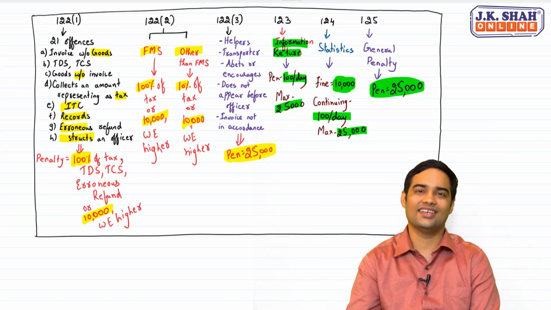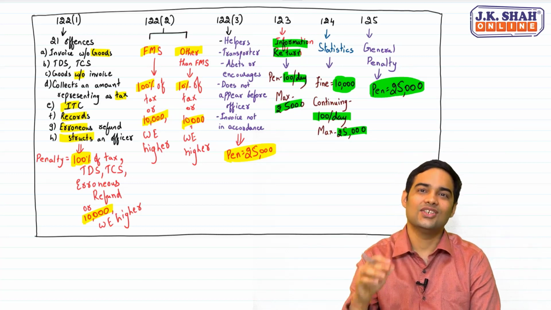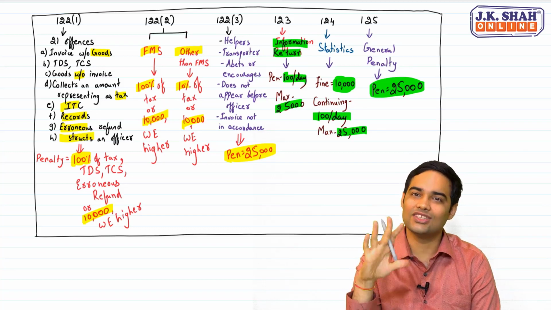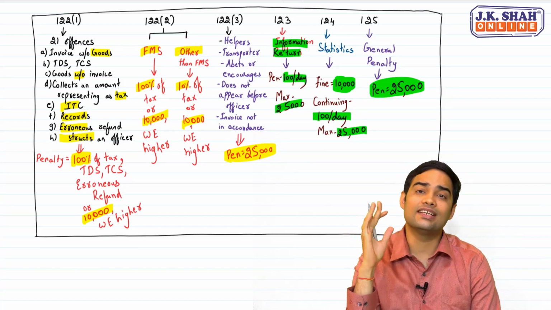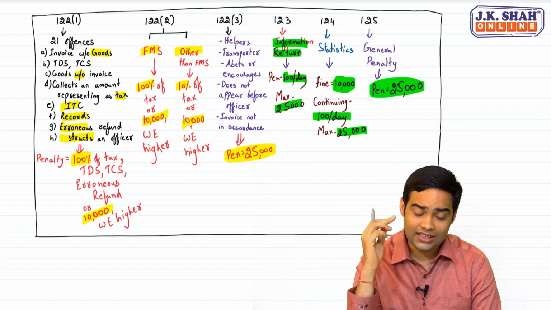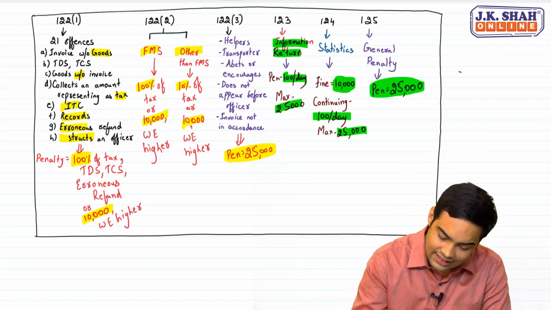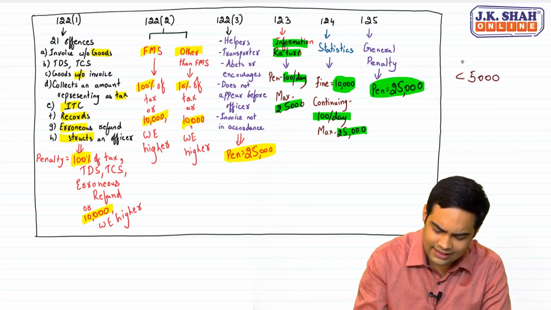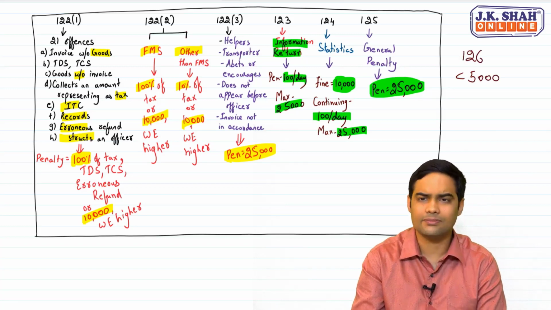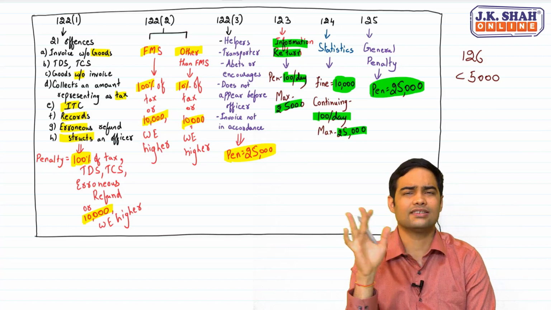Are you clear with this? Yes. So these are the penalty provisions which you study. 126. 126 provides a relief if there is a minor breach. याद रखना, minor breach is less than 5,000. If there is a minor breach that is for less than 5,000 rupees, in that case, the officer can waive off that penalty.